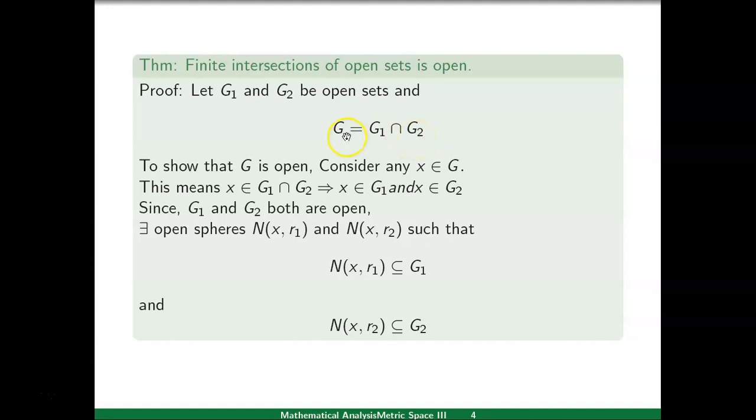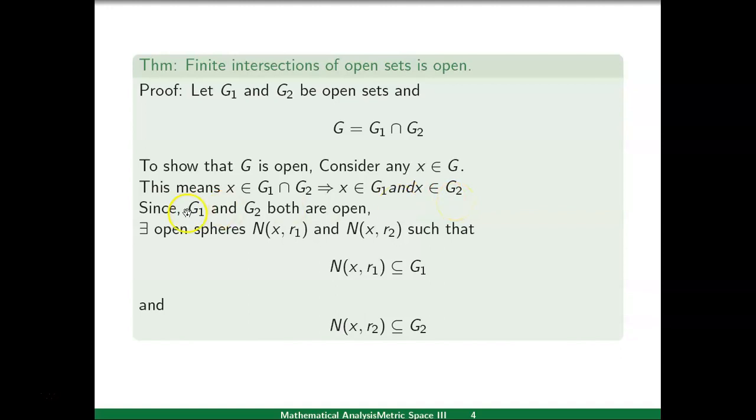To prove that G is open, we take an arbitrary point x in G. x belongs to G means x belongs to G1 intersection G2. This means x belongs to G1 as well as x belongs to G2.